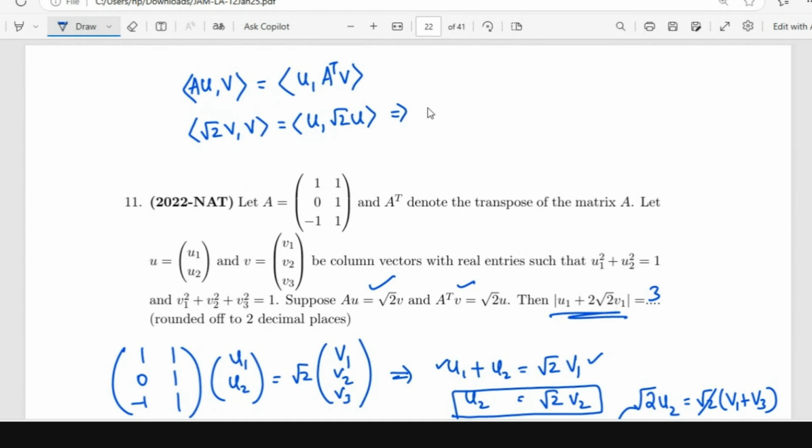No, madam, I'm not saying this. I'm saying that start with that modulus square. That mod U1 plus 2 root 2 V1 whole square. So that is equal to inner product of U1 plus 2 root 2 V1, comma, U1 plus 2 root 2 V1. No, but this is a number, no? I think you have to do inner product U with 2 root 2 V. Maybe take the whole vector.